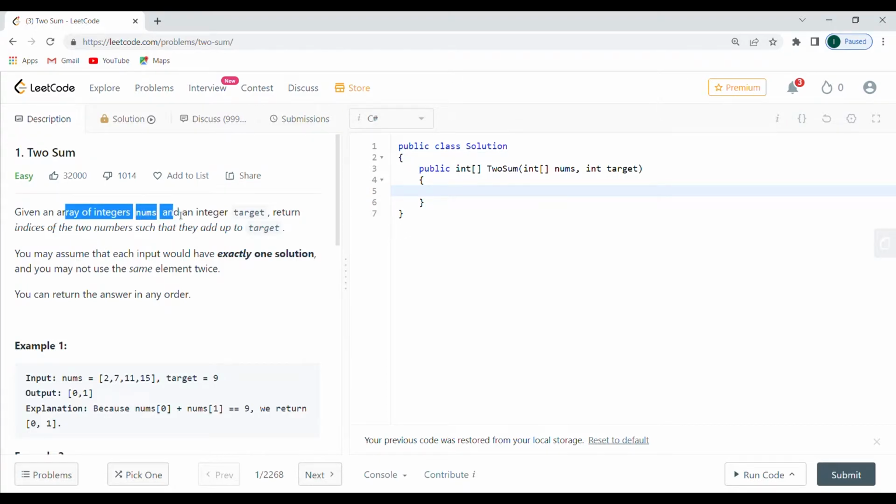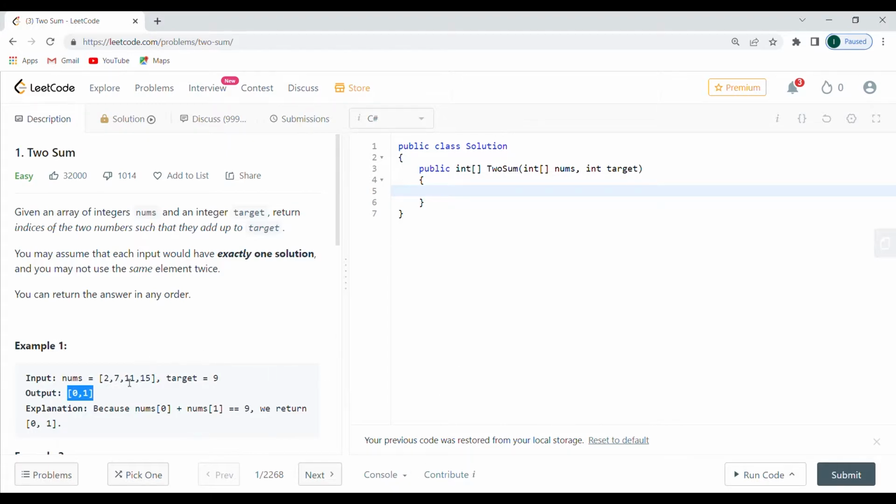Given an array of integers nums and an integer target, return indices of the two numbers such that they add up to the target. All right. You may assume that each input would have exactly one solution, and you may not use the same element twice. All right. And you can return the answer in any order. So from this description, the only thing that I haven't understood correctly is you can return the answer in any order. So for example, here 0 and 1, I suppose that 1 and 0 is also going to be valid. We can actually check that. I'm going to check it later.